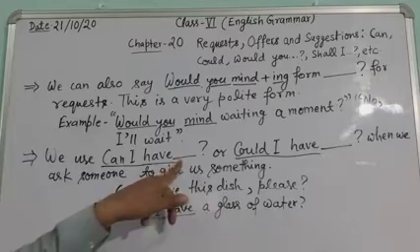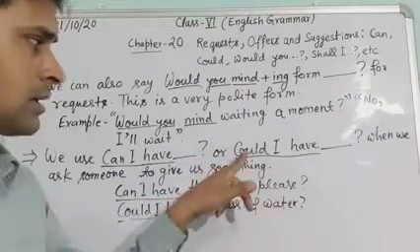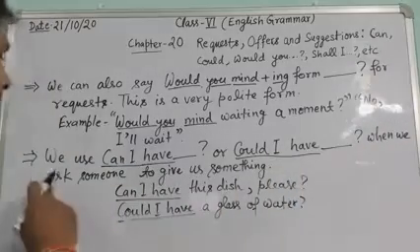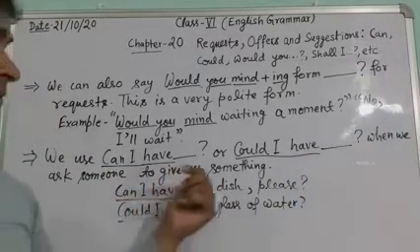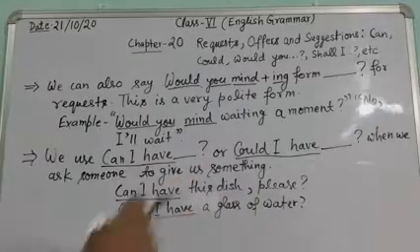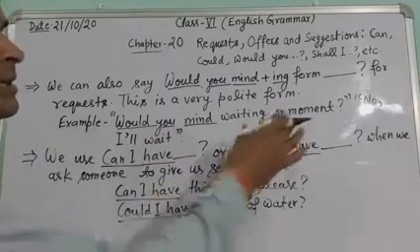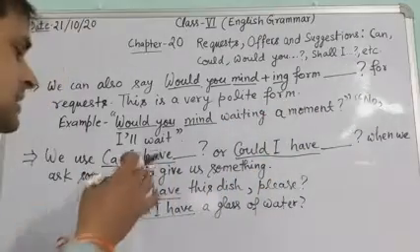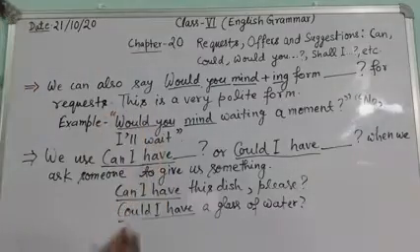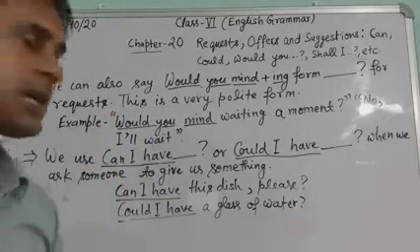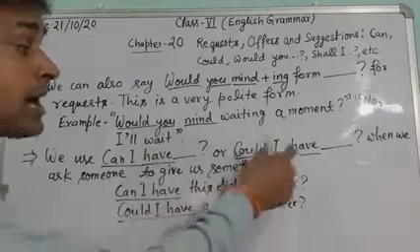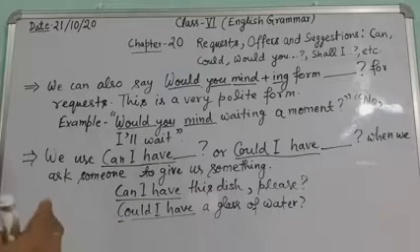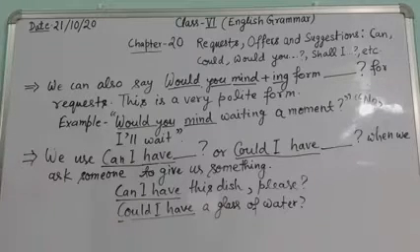We use can I have or could I have when we ask someone to give us something. Here some part is missing, the whole sentence is not written. This is the beginning of the sentence, can I have. So we can start with can I have or could I have. It is used to ask someone to give us something.